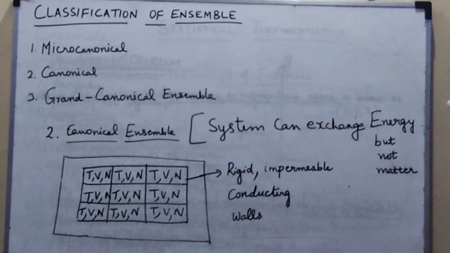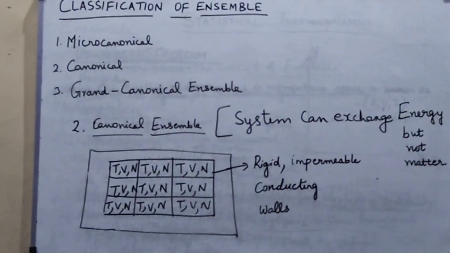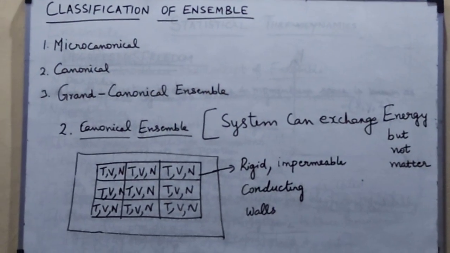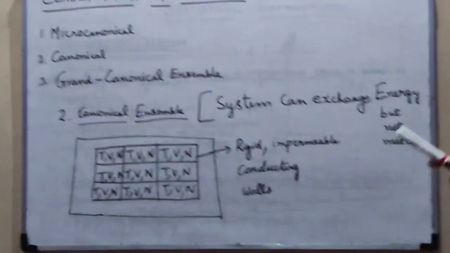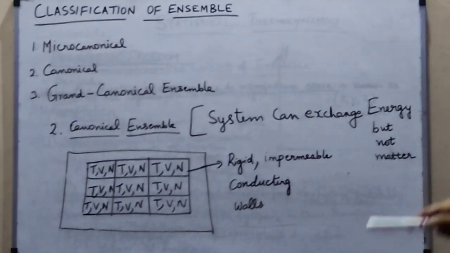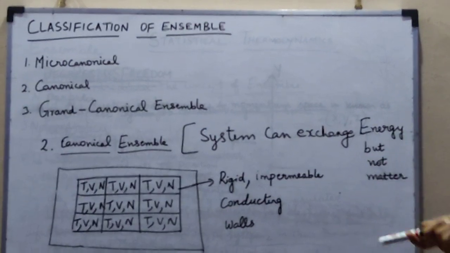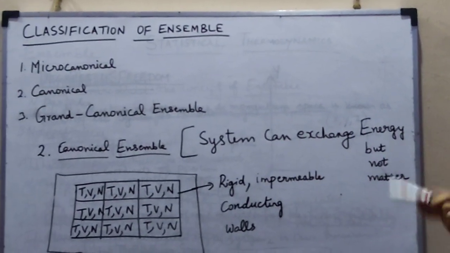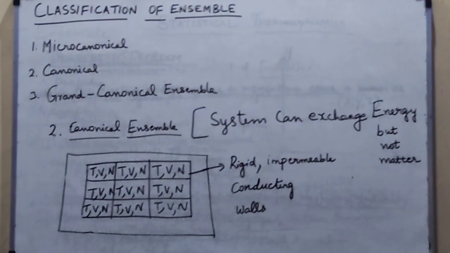Actually the system has to be in thermal contact with a large heat reservoir which is maintained at a constant temperature T, or otherwise each and every system has to be in thermal contact with one another, but the temperature has to be constant throughout. Since the walls are conducting, heat exchange takes place between the systems and the temperature remains constant.